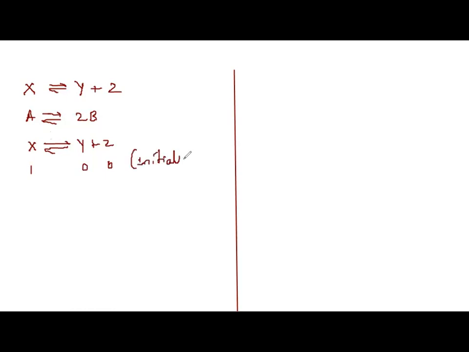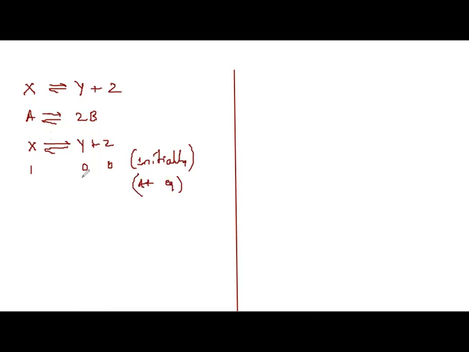They have said two equations. X gives Y plus Z and A gives 2B. So these are the two reactions. If you consider the first reaction, X gives Y plus Z. Initially, how many moles of X? 1. And Y will be 0. This is when initially. Correct? Okay. And at equilibrium,